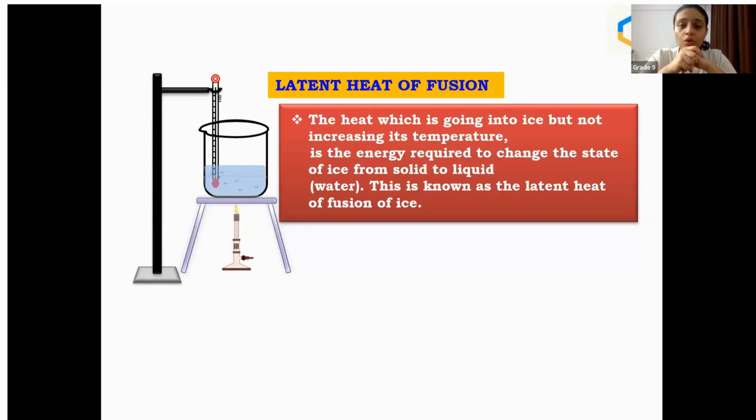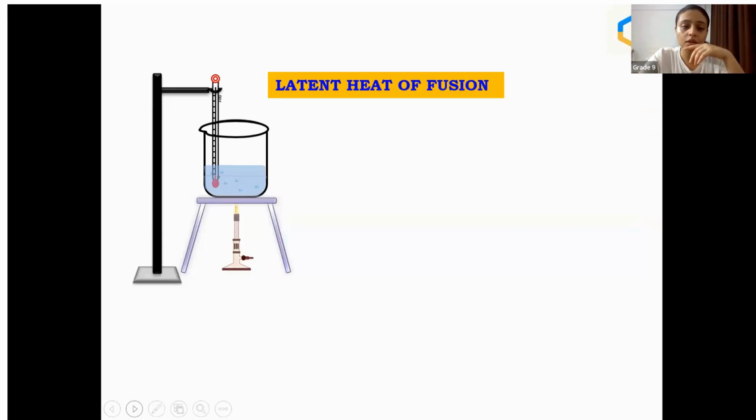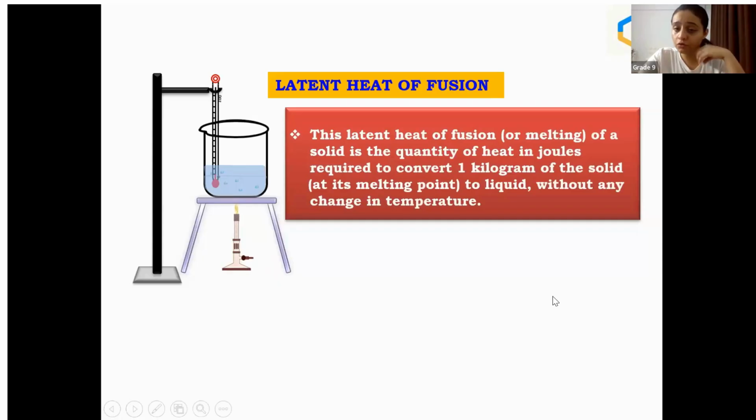Okay. So if you want to remember something, try to make a reference point. Try to think about the practical experiments which can be done related to that definition. All right. So latent heat of fusion or melting of a solid is the quantity of heat in joules required to convert 1 kg of the solid at its melting point to liquid without any change in temperature. This is the definition which we have done yesterday.